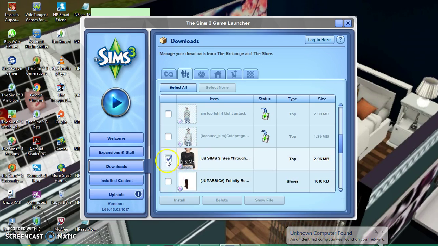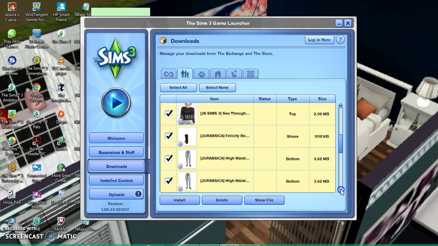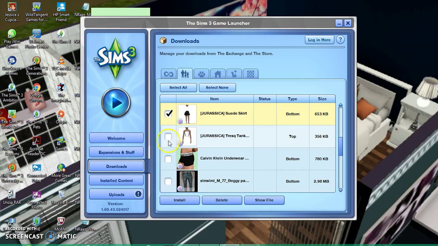Okay, here we go. Things that don't have any status and don't have a little yellow triangle saying that you can't do it, then just click it. So this is going to take me a while. Click, click, click.